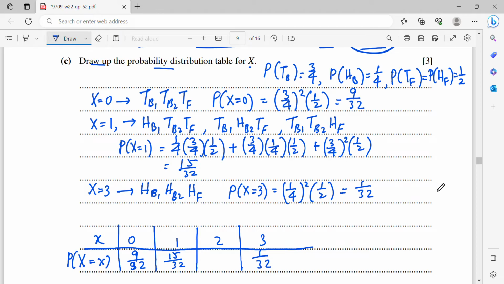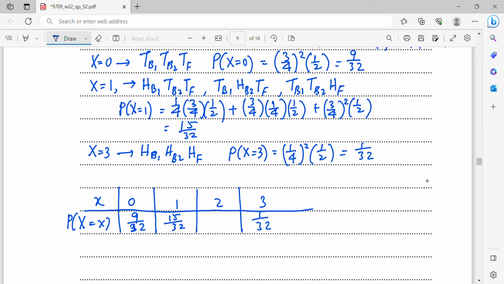Then what happened to X equals to 2? P(X equals to 2) is basically 1 minus the rest. So it's supposed to be 1 minus these 3 values, because the total probabilities must be 1. Then you will get 7 over 32.